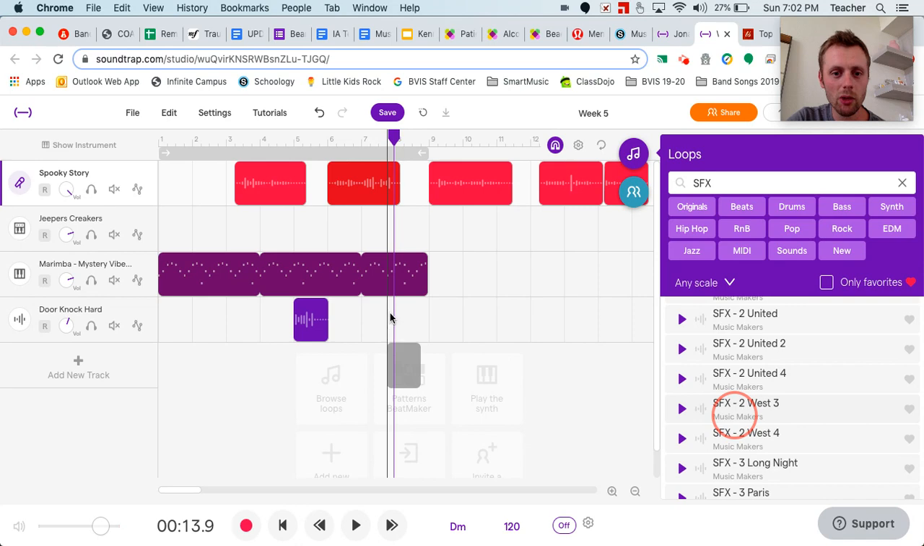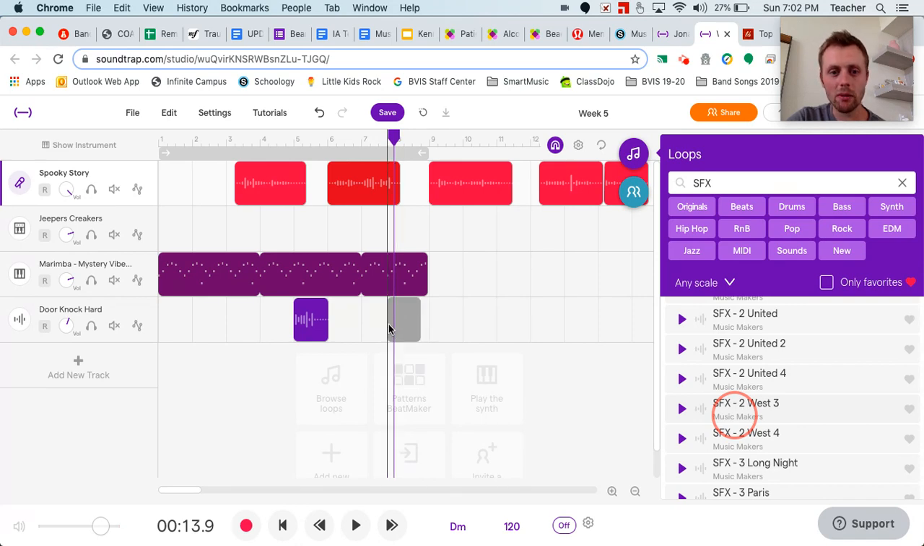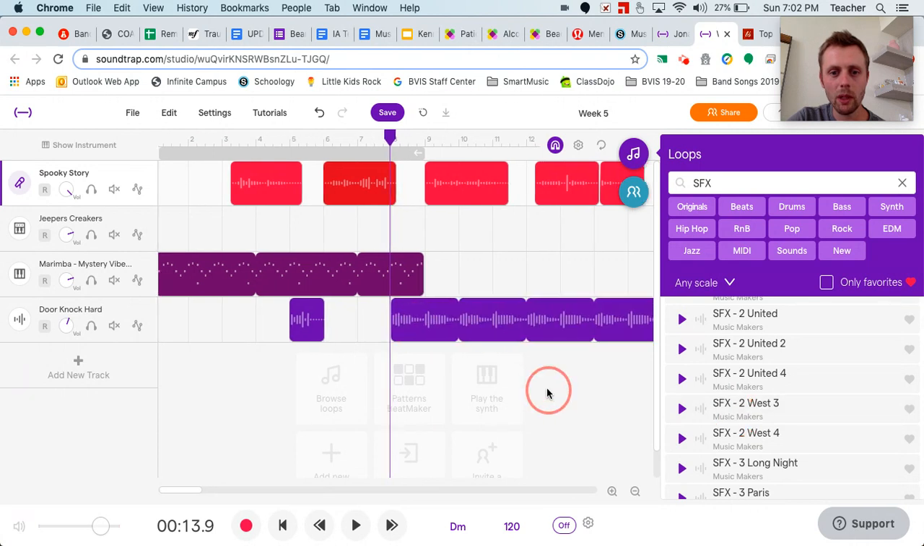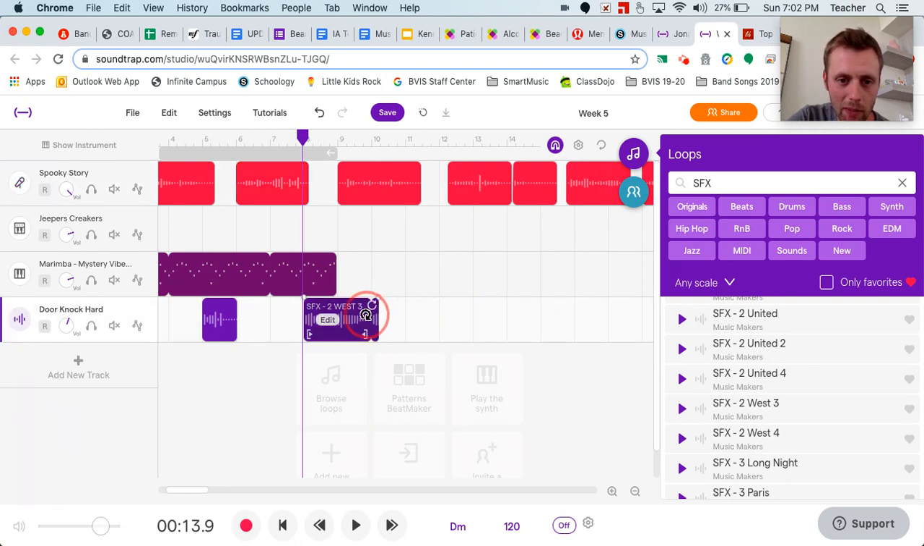I guess if you wanted to, you could put it in the same track if you're only going to use that track for sound effects. Okay, so I will put it in this track too. And I don't want it to go on forever, so I'm going to go to this little circle here, and I'm going to make it only go 2 times. Okay?